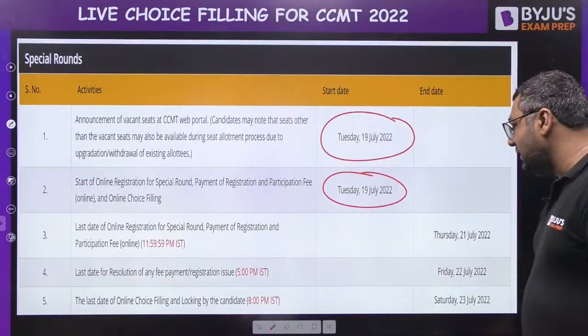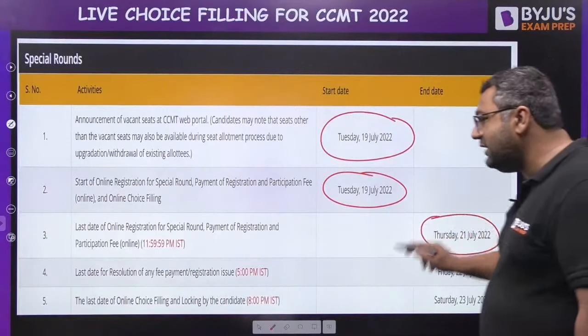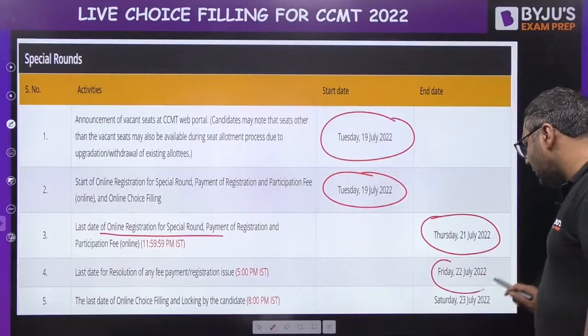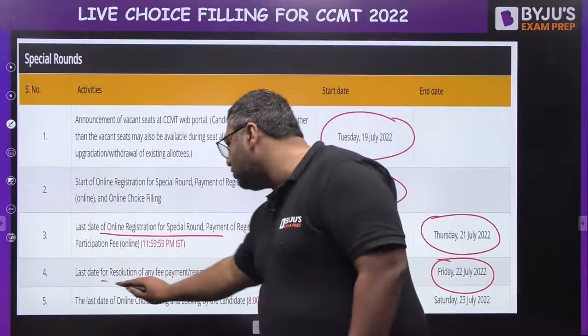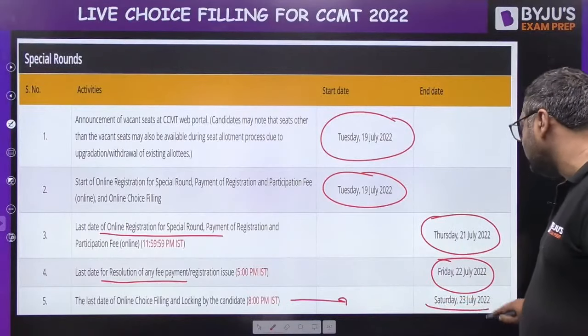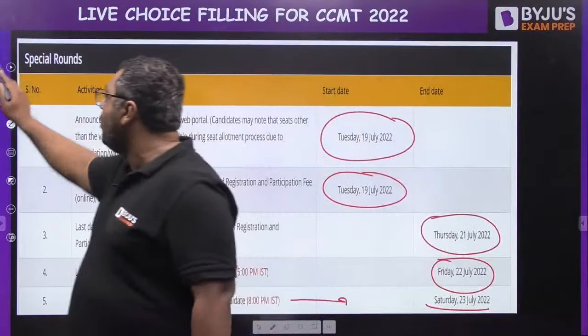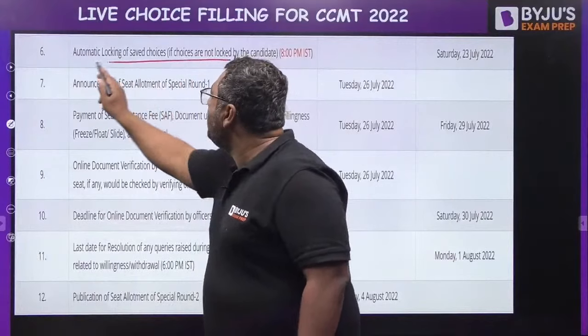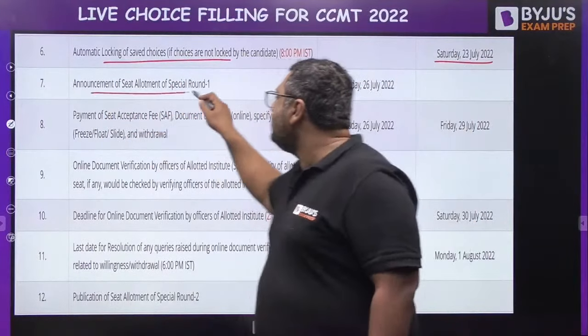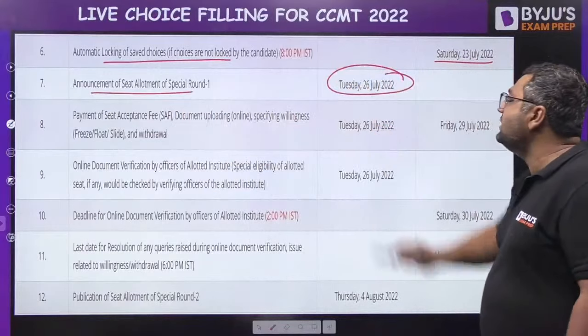So my dear, once again you have some dates. 21st July is the date for online registration for the special round. Then 22nd July is the date for resolution of queries. Then the last date of locking is 23rd July, otherwise it will be automatically locked. Automatic locking of saved choices is on 23rd July. Announcement of seat allotment in special round 1 is on 26th July.